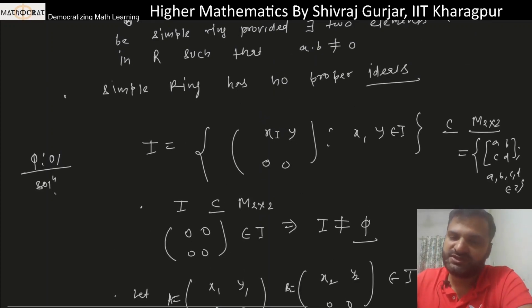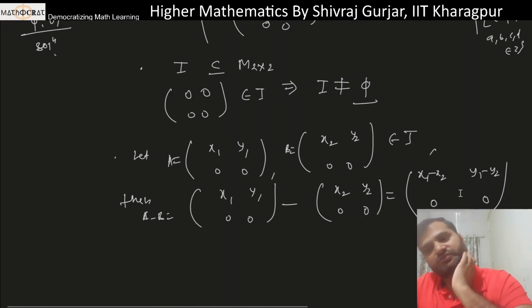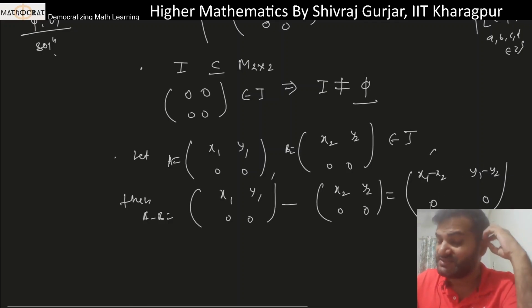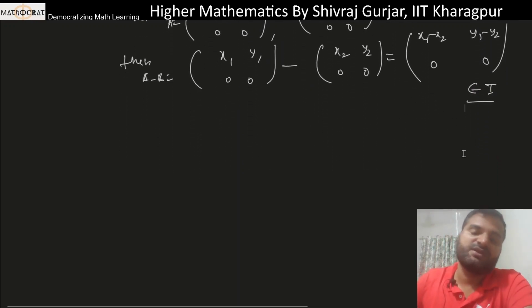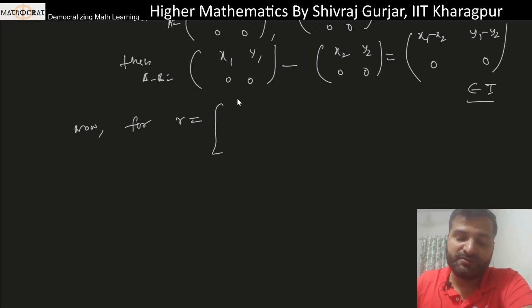There will be integers x and y, and then the second row, both elements should be 0, and first row both elements can be 0 as well as non-zero. The necessary condition is that second row must be 0. So that is being satisfied. I mean this lies in I. Now second condition क्या है? Now for let us say जो हम small r लेते थे, we have to take that from M2 cross 2 matrices.